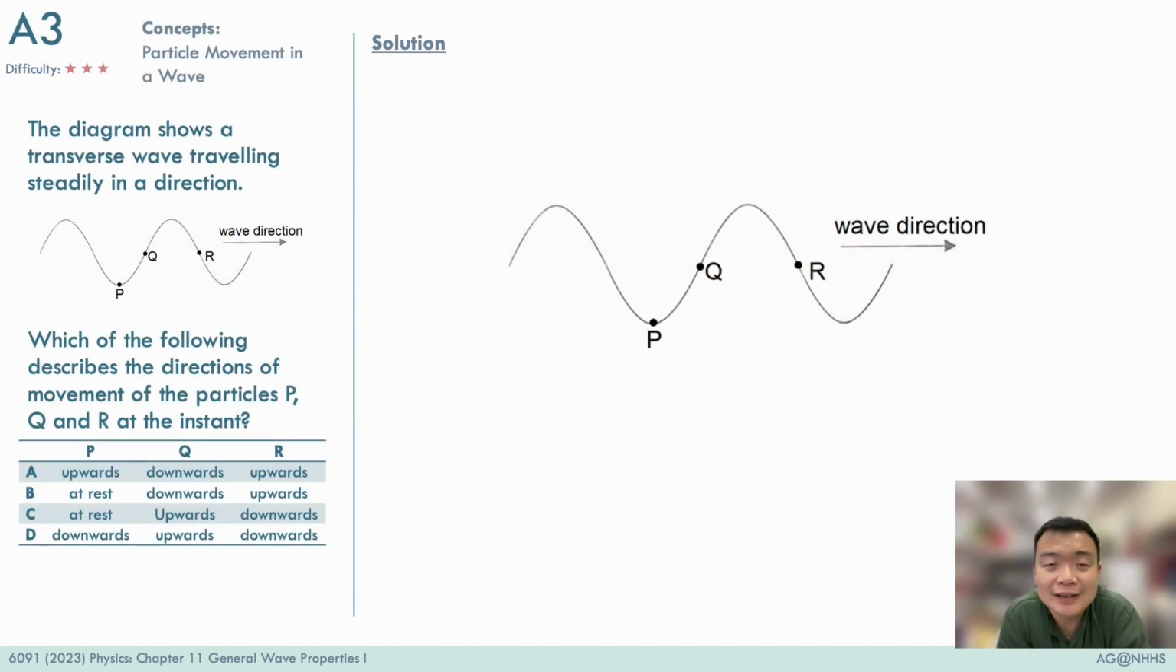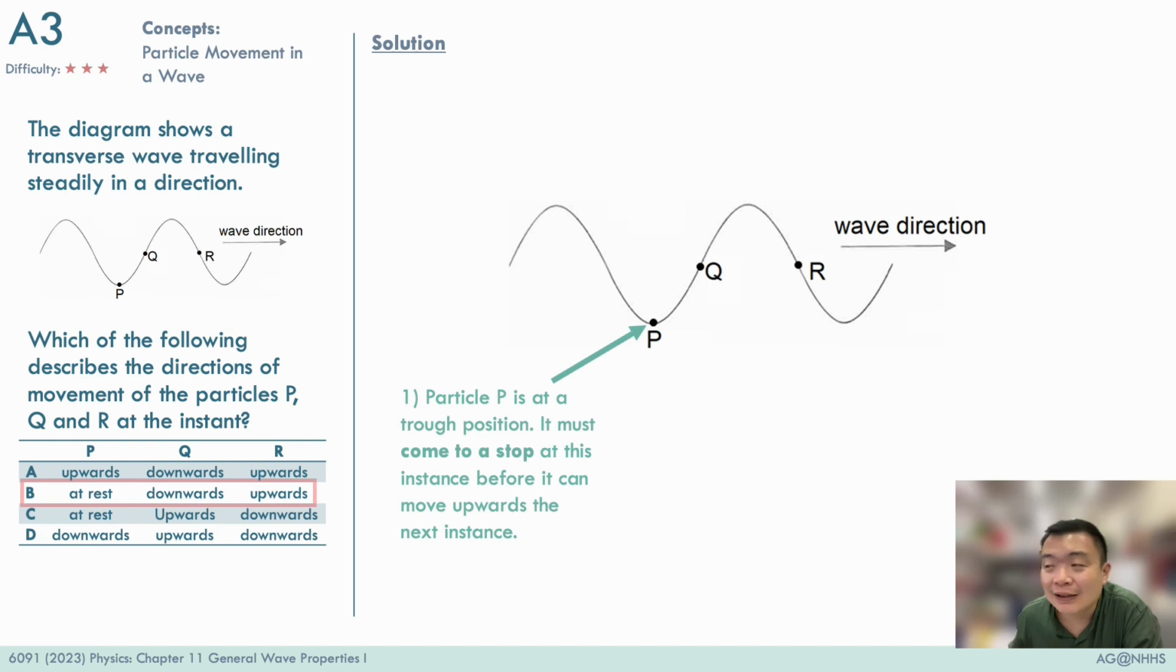This is a question that is pretty tough, and I have thought of your technique in the class to solve this question easily. So let's apply that technique that you have learned. The answer to this question is B. Alright, and let's take a look at how we get this answer. So we always look at the particles at the crest or the trough position first, because it's pretty easy to determine how these particles will move next.